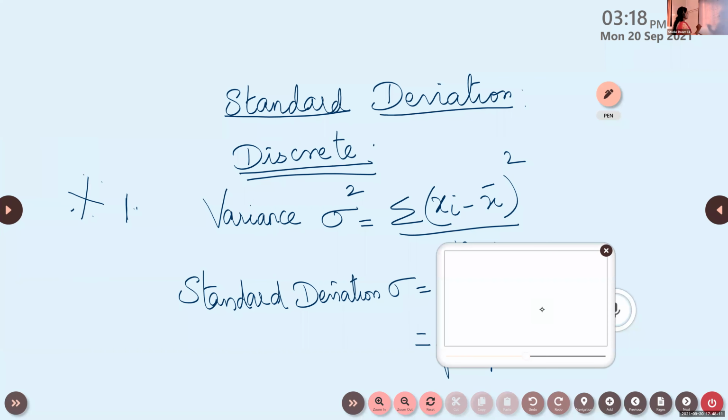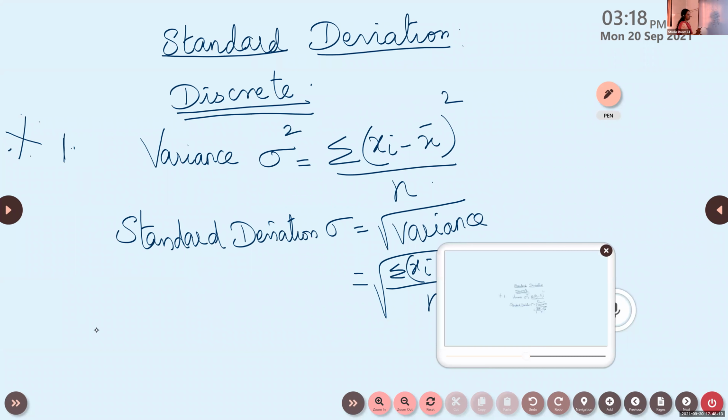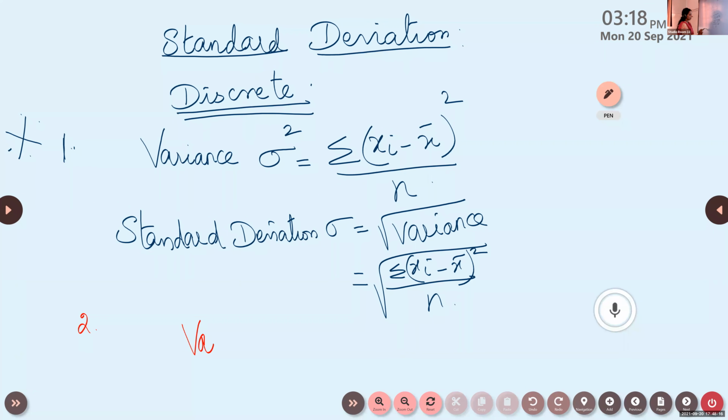The second one is given by variance sigma square is equal to sigma xi square by n minus x bar the whole square. That is the same as when you expand a minus b the whole square; if you expand it, the same thing only you will get here.